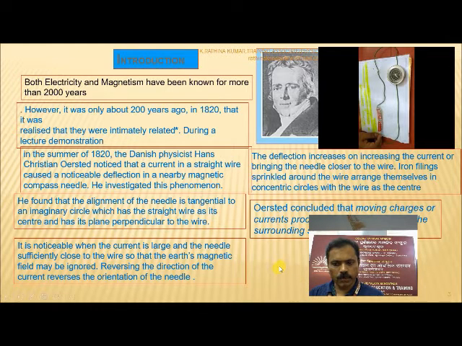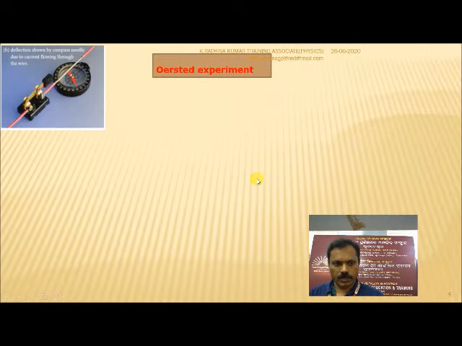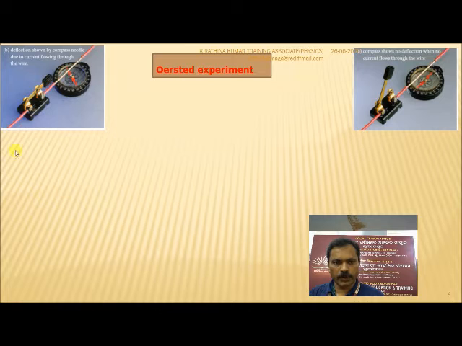Ørsted concluded that a moving charge, or current, proves that a magnetic field exists in its surroundings. This is the direction of the magnetic needle, which makes a circle. Ørsted experiment: just now we have seen the activity and also the diagrammatic representation.